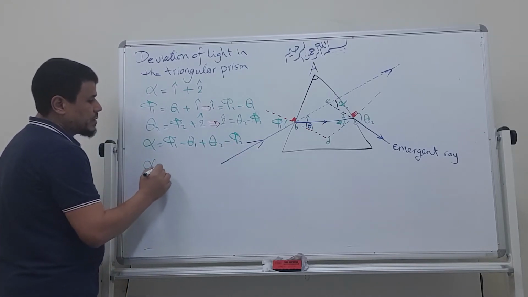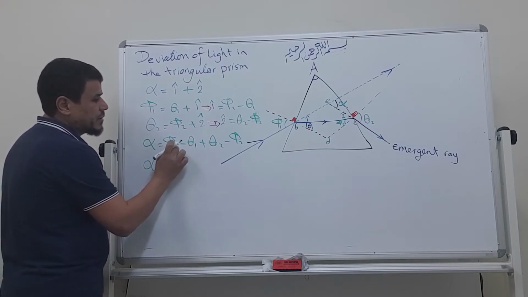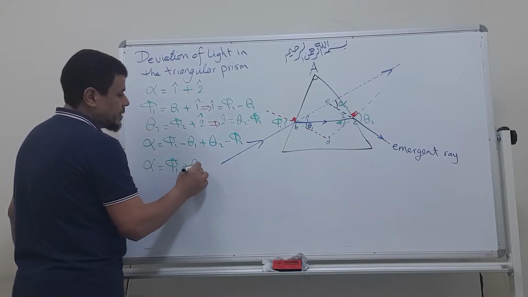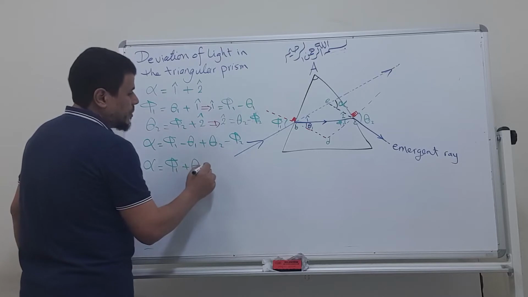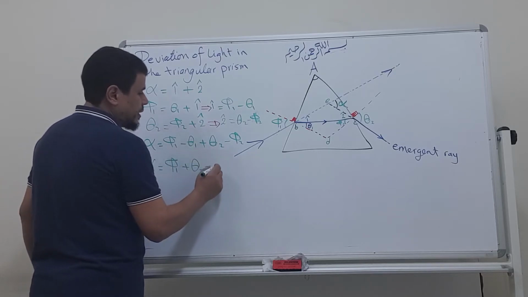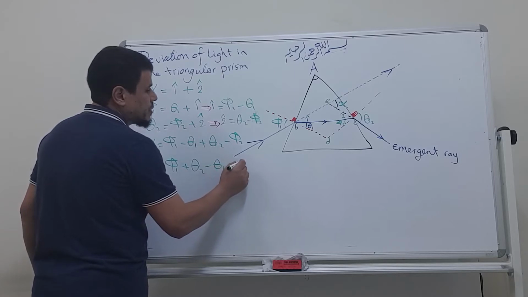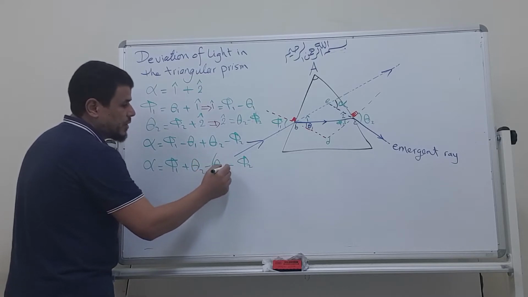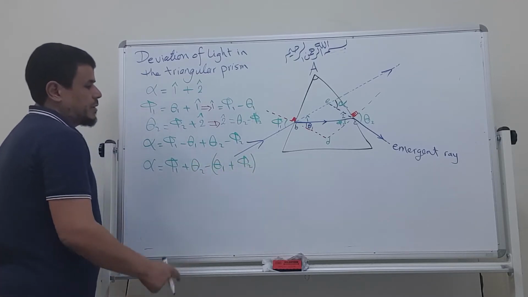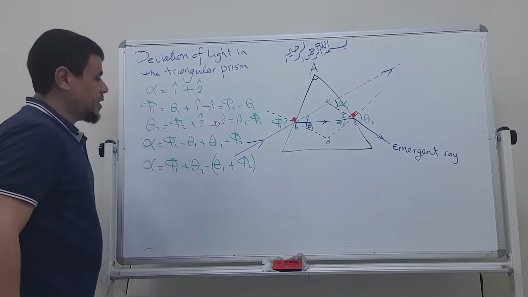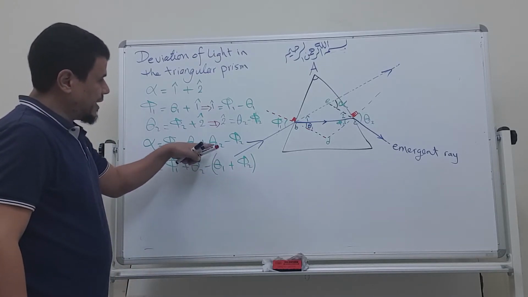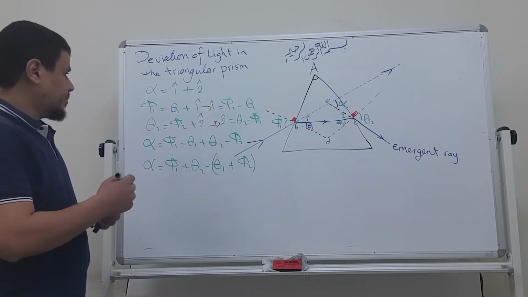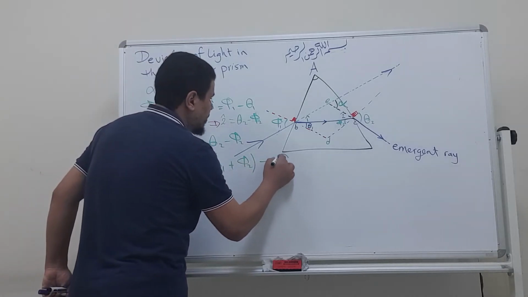So alpha here equals, if I collect them together, I will get the pluses together, so it will be phi 1 plus theta 2, minus theta 1 minus phi 2. I can take minus common factor, so I will change this sign. If you take minus common factor, you must change the sign. Negative times positive is negative, and negative times positive is negative. This is equation number 1.